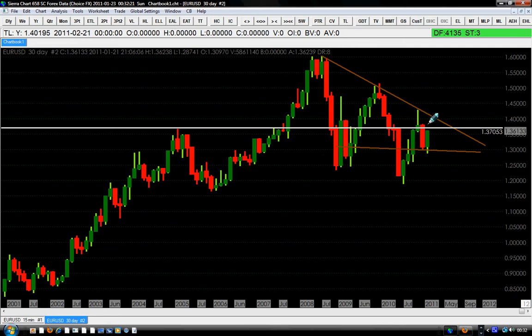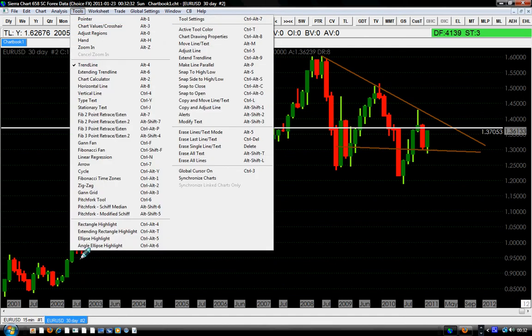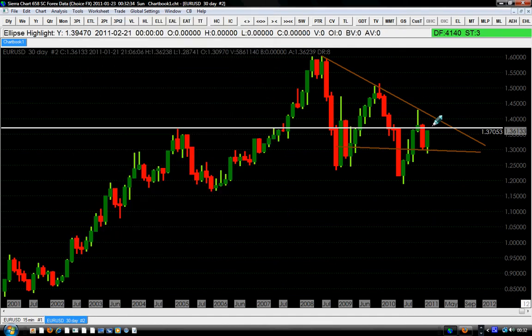Some people may call it a pennant or whatever they want to call it. But the target that the euro may reach if it continues the movement to the upside is the 1400, which is exactly at the edge of this trend line here. If the euro continues the movement to the upside to reach the greedy target of 1400, which is right here, it will come exactly to retest this trend line here, giving the bears an excellent opportunity to sell, and we will sell also in that zone of 1400. That remains to be seen.